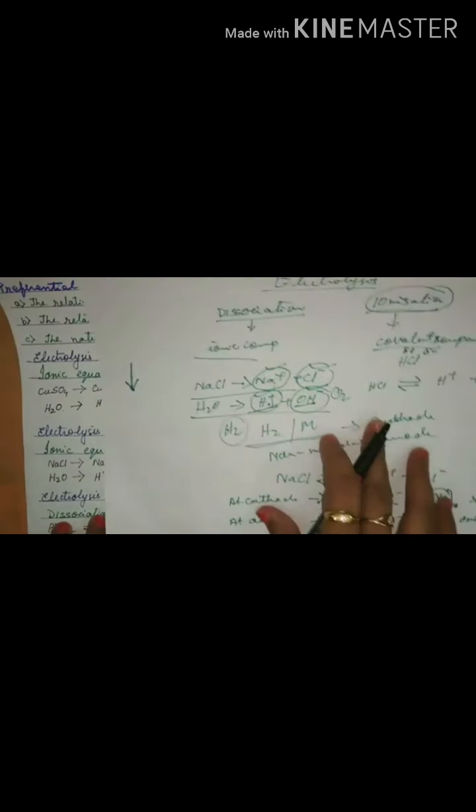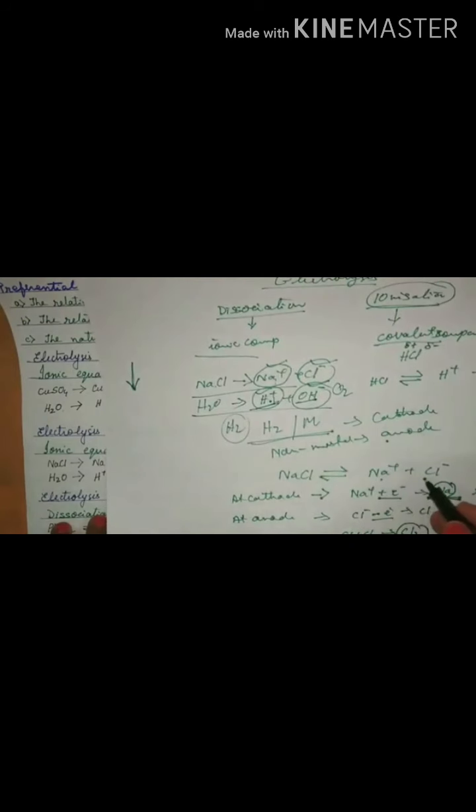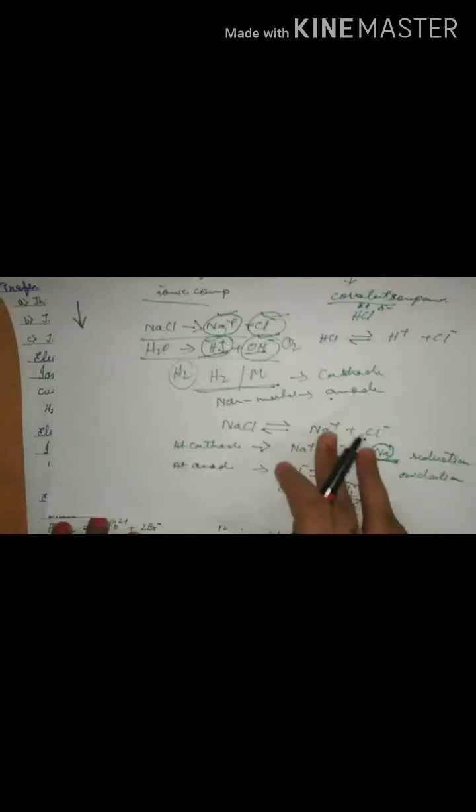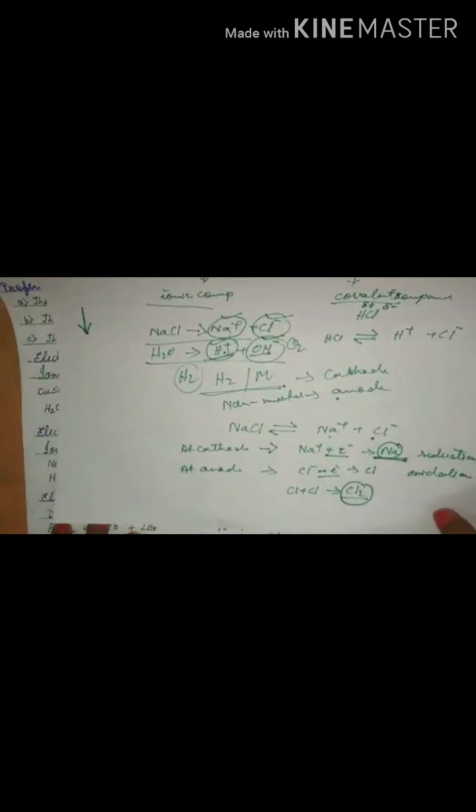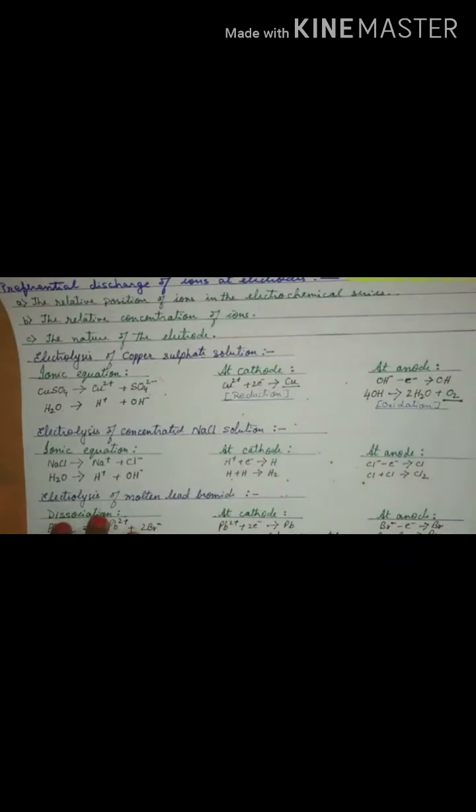Whereas if it is molten, then Na plus and Cl minus, no other cation and anion, so definitely sodium at the cathode and chlorine gas at the anode. But here the question is electrolysis of concentrated sodium chloride solution. We come back to the ionic equation or dissociation, that is, sodium chloride NaCl will give you Na plus and Cl minus. Water will give you H plus and OH minus.